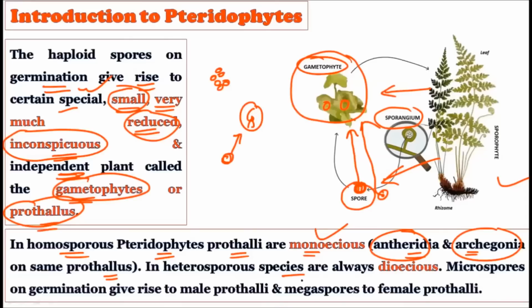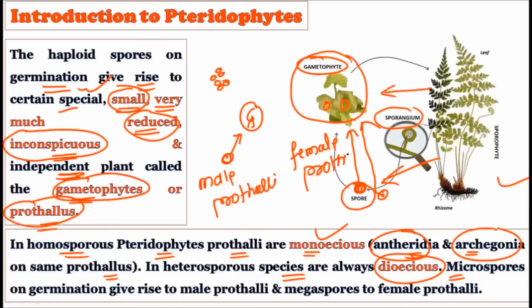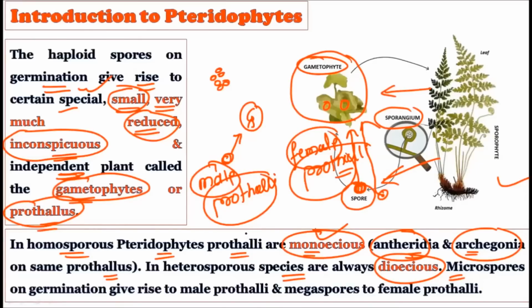Heterosporous species are always dioecious. That is, the microspore will give rise to the male prothalli, and the megaspore will give rise to the female prothalli. So male prothalli and female prothalli are created in heterosporous species, but homosporous species always create monoecious prothalli, that is, the antheridium and the archegonium are produced on the same gametophyte. In heterosporous species, the male prothalli produces the antheridium, and the female prothalli produces the archegonium, that is, the male structures and the female structures.